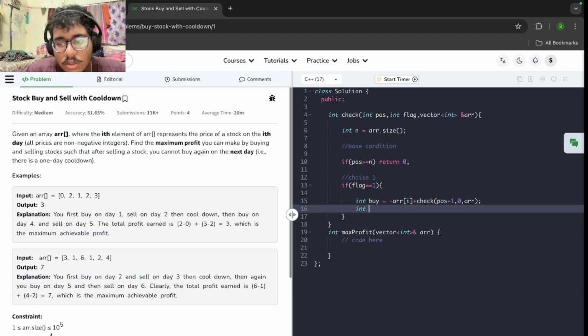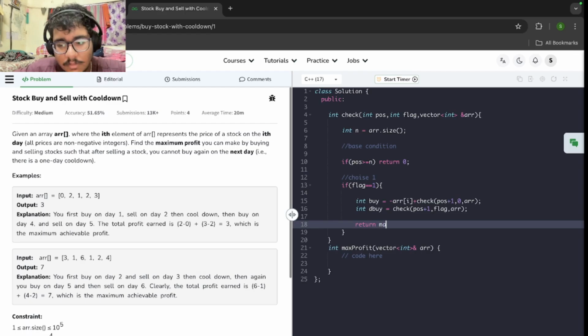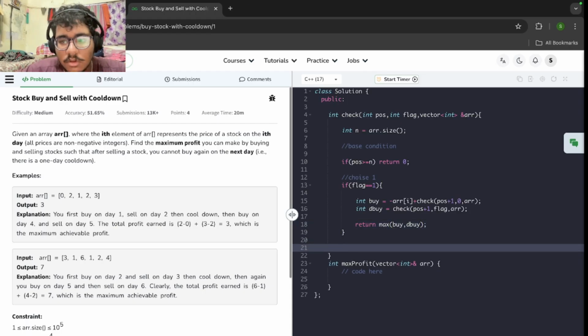And if I do not want to buy anything, or do-not-buy, let's say, it will be just check of position plus 1. My flag will be as it is, and the array. Then I return the maximum of buy or do-not-buy. I will check both the choices that I have, and then just return the one that provides us with the maximum value.